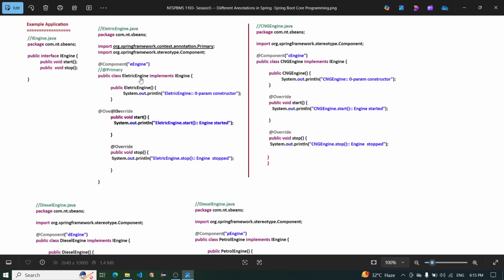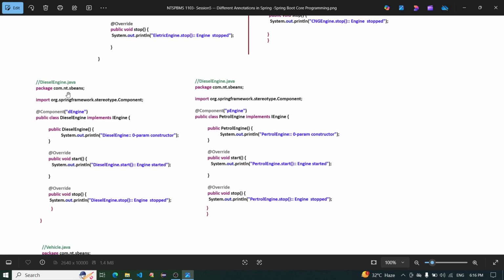The ElectricEngine class has the component name eEngine. Next, CNGEngine.java in the sbins package, with component name cEngine and a zero-param constructor with the message CNG engine zero param constructor. The overridden start method has the message CNG engine started, and the stop method has the message CNG engine stopped.